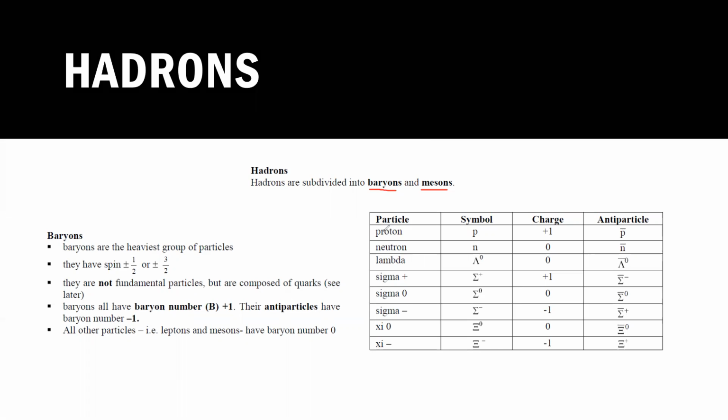Actually, what is a proton? A proton is also a baryon. Why is a proton a baryon? When we check the structure of a proton, it consists of up, up and down quark.